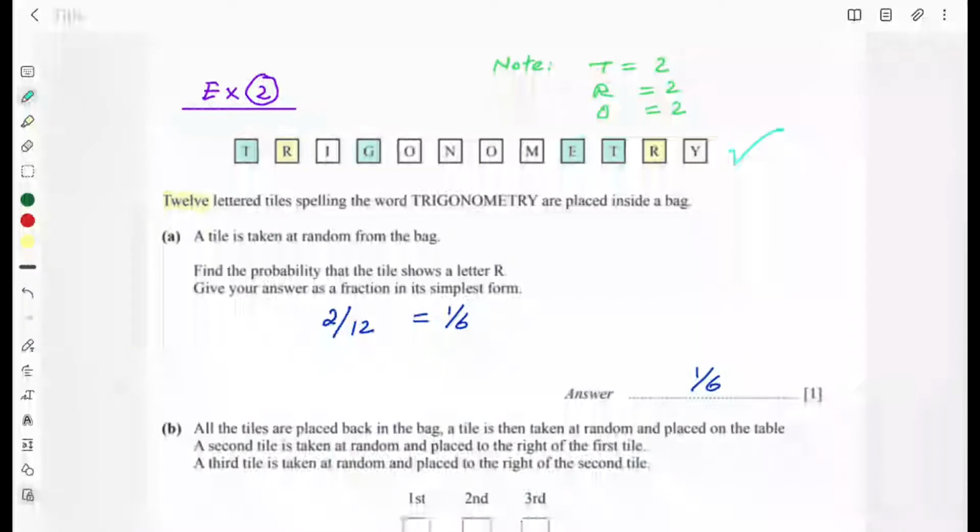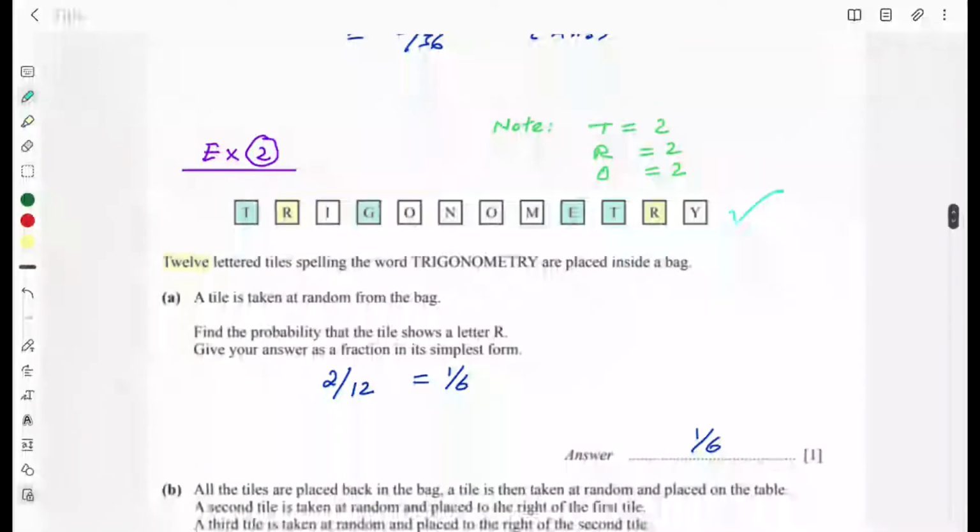A tile is drawn at random from the bag. You're drawing one tile without looking from the bag. Find the probability that the tile shows a letter R. Give your answer as a fraction in its simplest form.